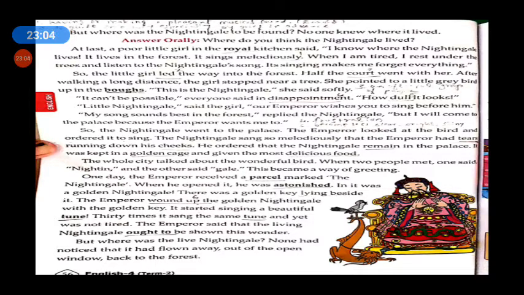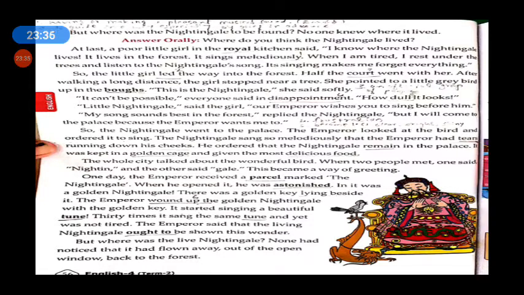He inserted and turned that key several times. Then the nightingale started singing a beautiful tune. Tune means a series of musical notes that are sung or played in a particular order to form a piece of music.